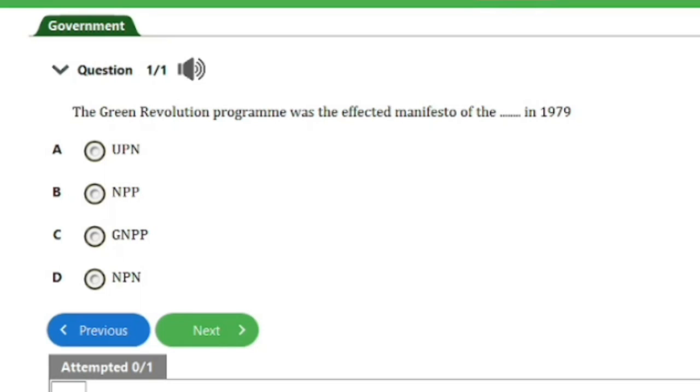It says, the Green Revolution program was the effected manifesto of the dash in 1979. We have A. UPN, B. NPP, C. GNPP, D. NPN. So guys, the answer to this question is option D here. That's the NPN. That's it for this question.